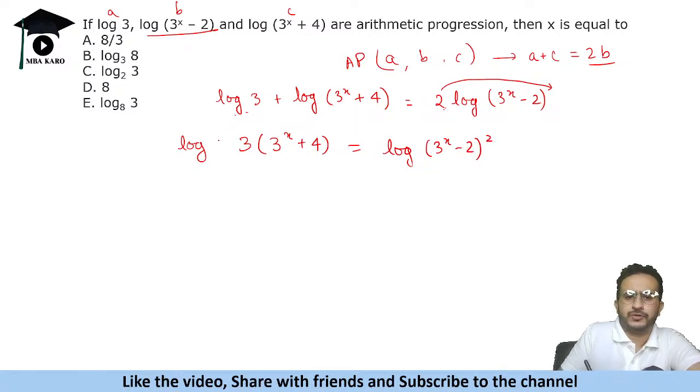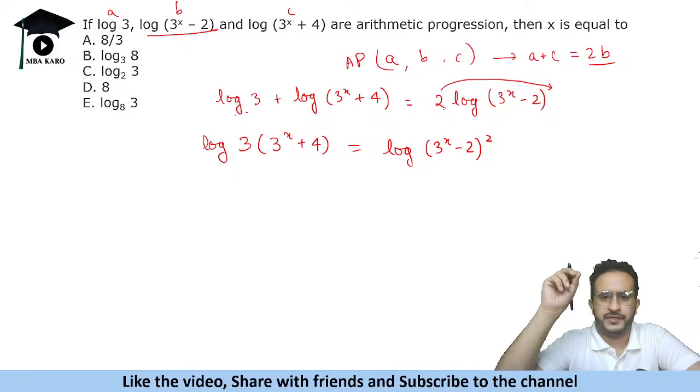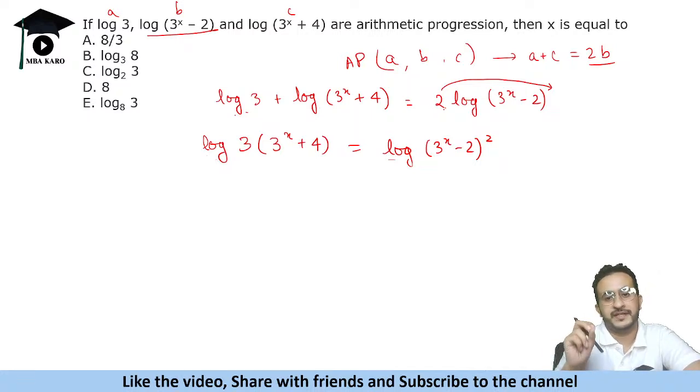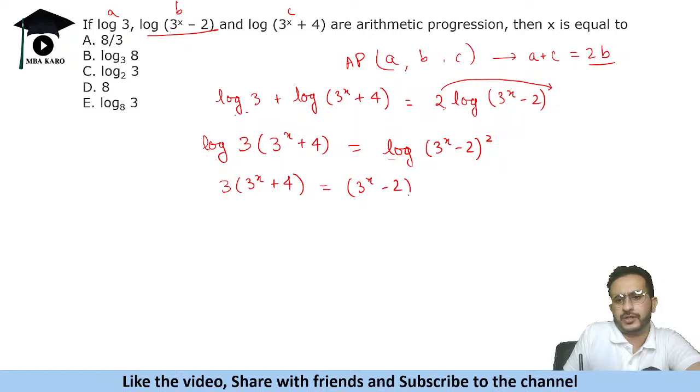Now since logarithm is common on both sides and the base is same, we can remove the logarithm. Always remember, remove the logarithm only when you have the same thing on both sides. Here there was a 2 before log, so you cannot remove. Similarly in the previous question, if some constant number is added, do not remove that unless both are same. So now we can remove this, it becomes 3 times (3 to the power x plus 4) equals (3 to the power x minus 2) whole square.